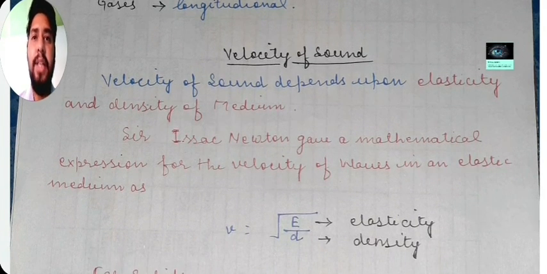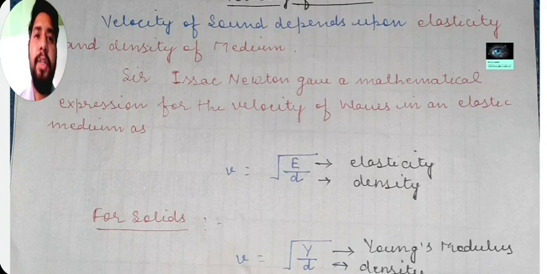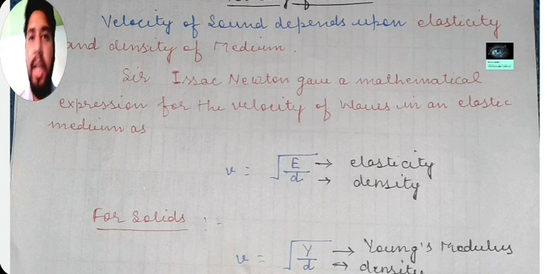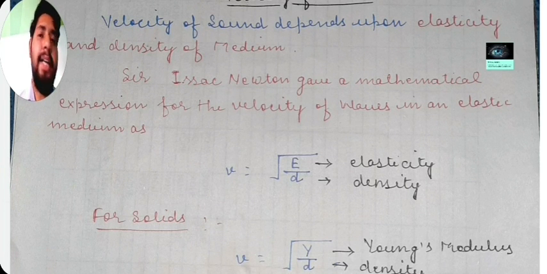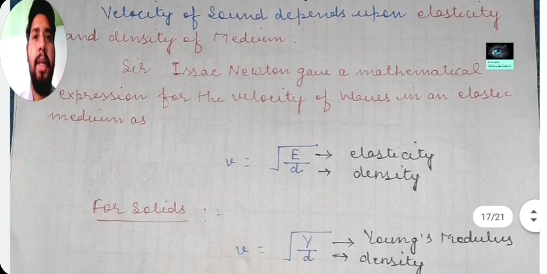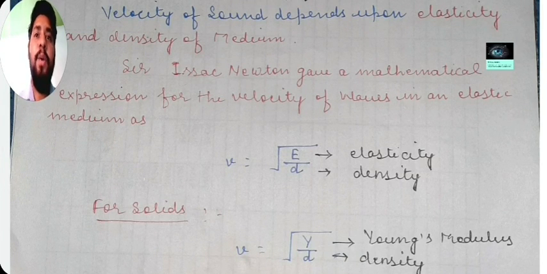So velocity, Sir Isaac Newton already gave an expression regarding this. We have velocity is equal to under root E, that is elasticity upon density. What is basically elasticity? Elasticity is a property of matter by which it attains its original shape and size when applied force is removed. If we apply a force on a particular thing, it compresses, and if we remove that force, it again restores its original shape and size.